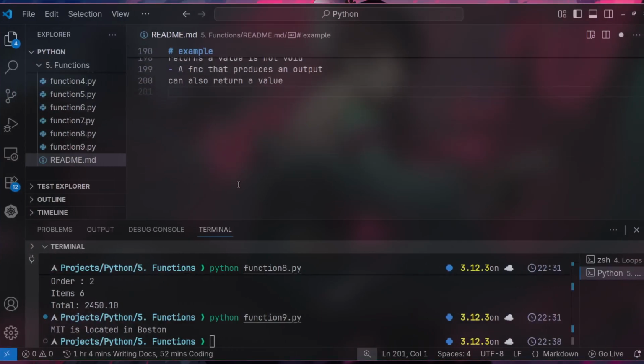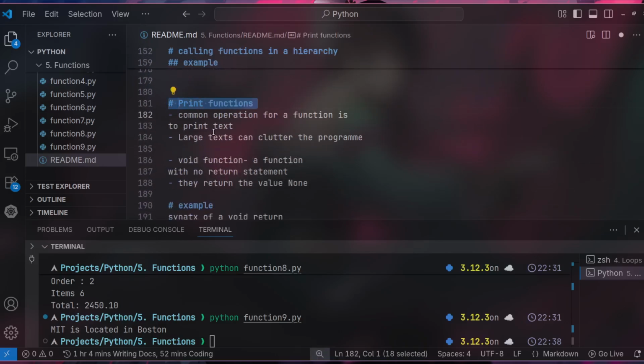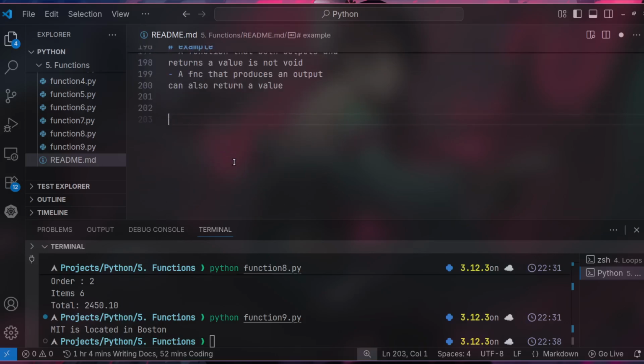Python. So basically, we've just finished print functions. So let's get started with dynamic and static typing.